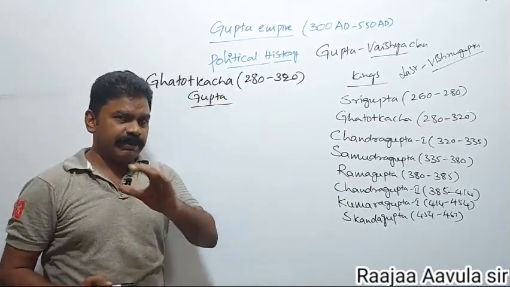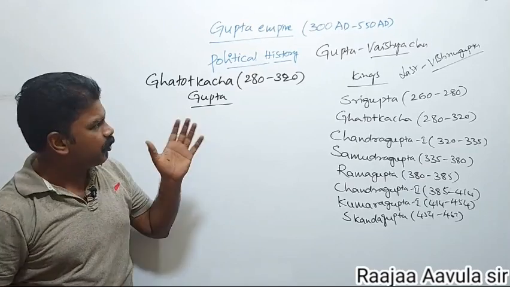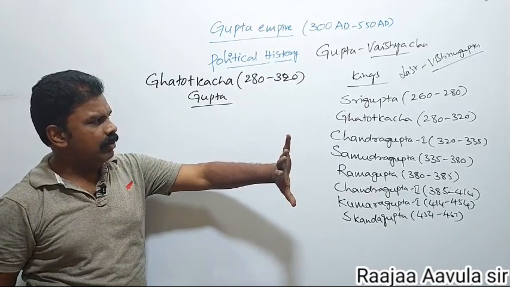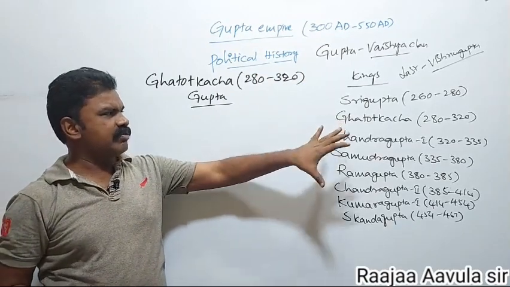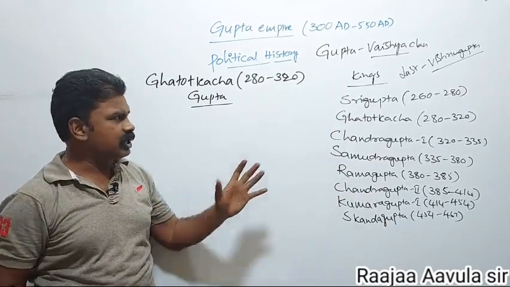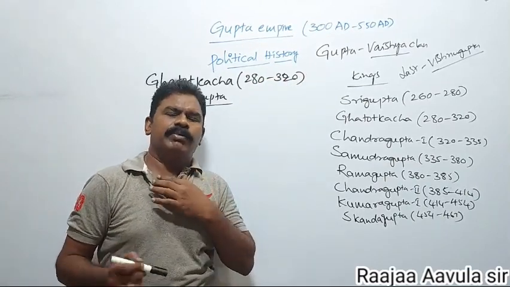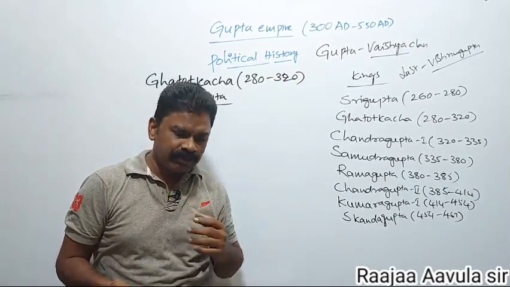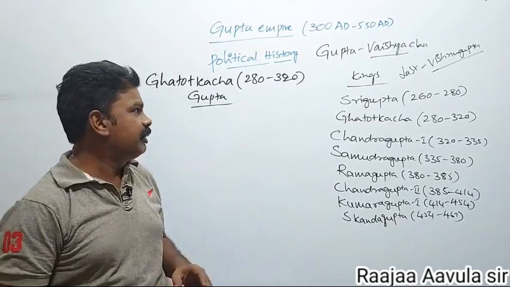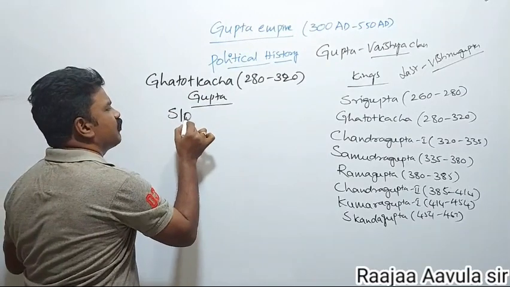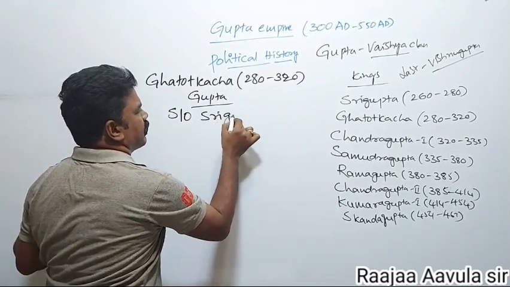Based on this, many historians are of the opinion that not all belong to the Gupta, but Ghatotkacha was not wearing the Gupta name. That's why they might not be of the Vaishya clan. They might not belong to the Vaishya clan. That was expressed by some. Ghatotkacha Gupta was the son of Sri Gupta.